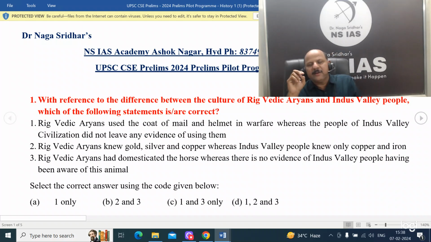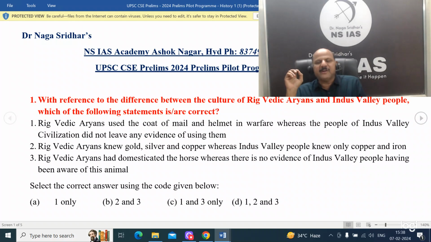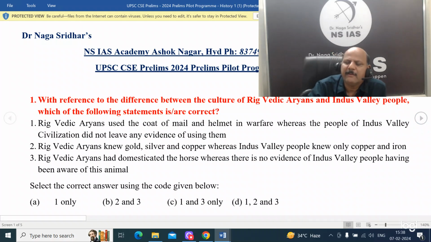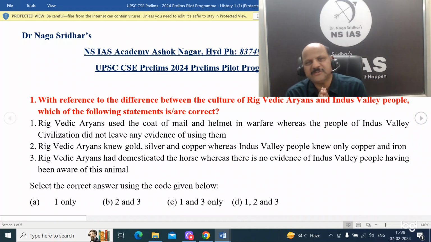Third statement: Rigvedic Aryans knew the horse, whereas there is no evidence of Indus Valley people having been aware of the animal. Very much correct. There could be a related question here. When we say the horse was not known, there is something called superficial evidence which has been discovered in Surkotada in Gujarat.